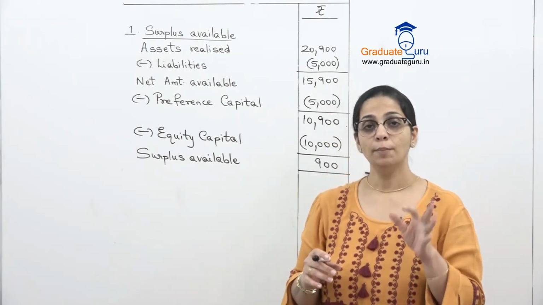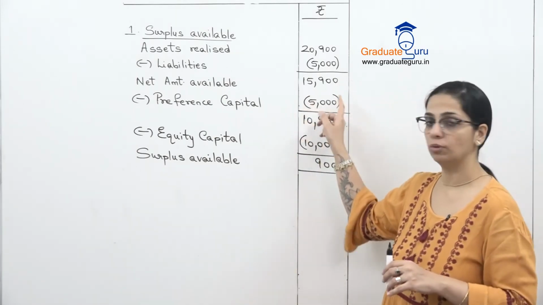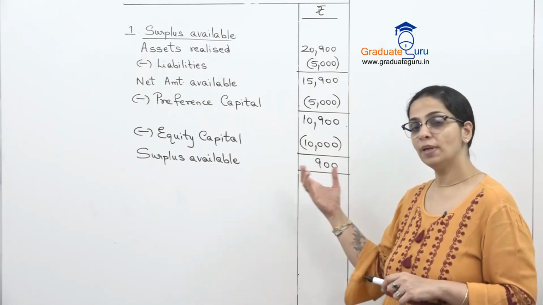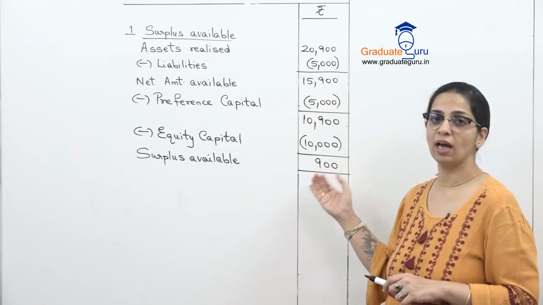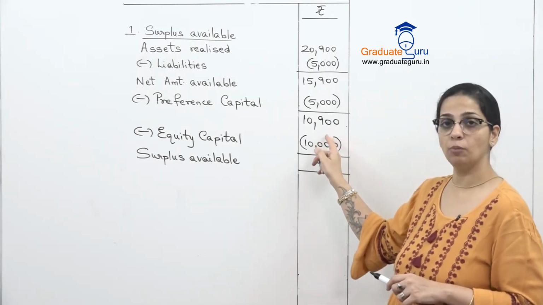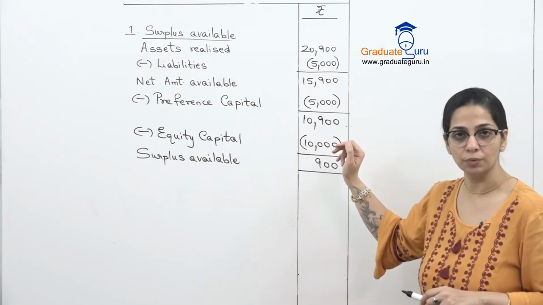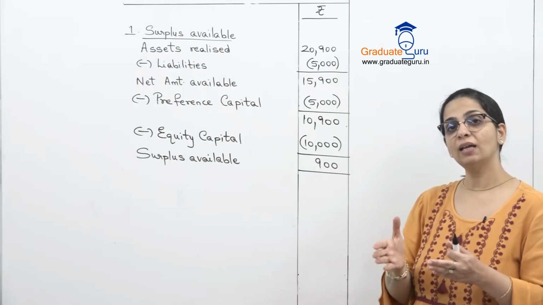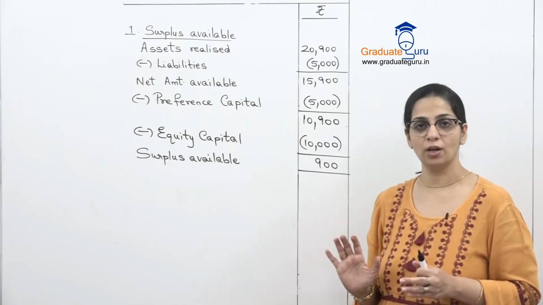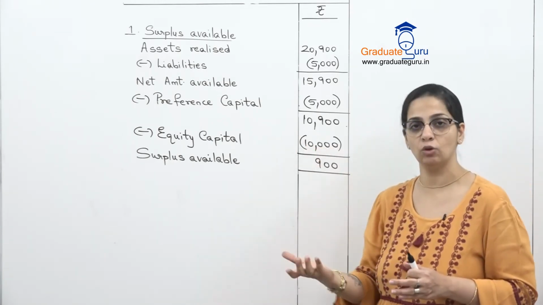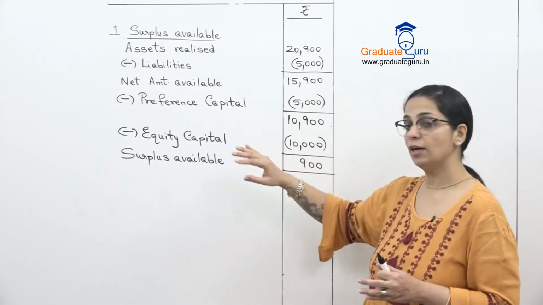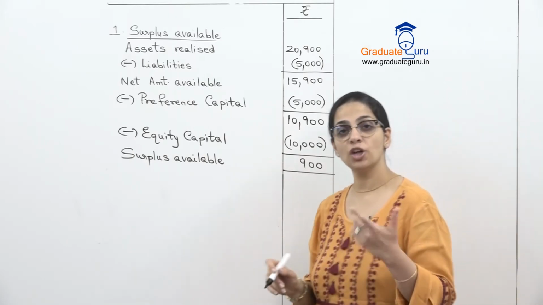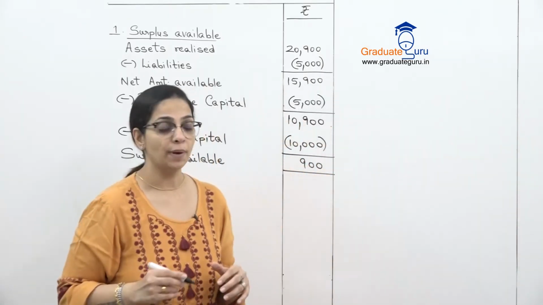Otherwise, normally preference shares only get their capital, and that's it. But when they are participating, whatever surplus remains is shared. If the amount here were less, suppose I had got only 9,000 and I have to pay equity shareholders 10,000, then that 9,000 would fully belong to my equity shareholders because their capital itself is not being completed. But here I have paid off my equity capital, and whatever remains now will have to be shared between the equity and the preference shareholders.